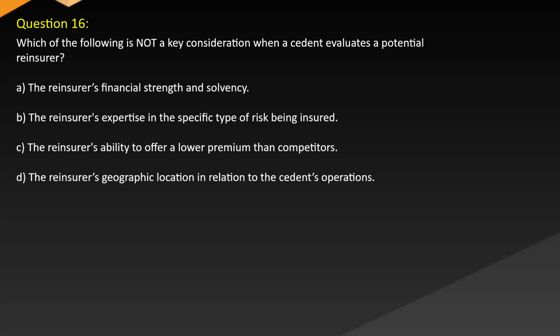Question 16. Which of the following is not a key consideration when a cedent evaluates a potential reinsurer? A. The reinsurer's financial strength and solvency. B. The reinsurer's expertise in the specific type of risk being insured. C. The reinsurer's ability to offer lower premiums than competitors. D. The reinsurer's geographic location in relation to the cedent's operations.